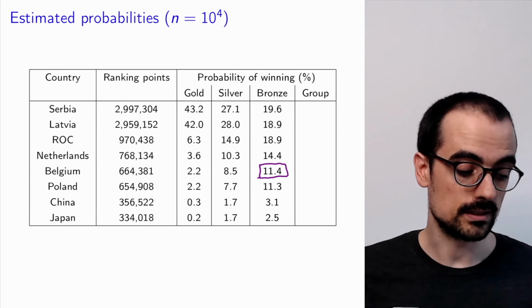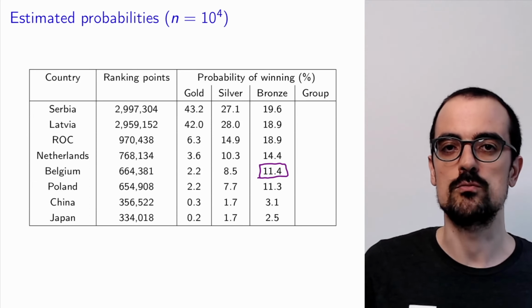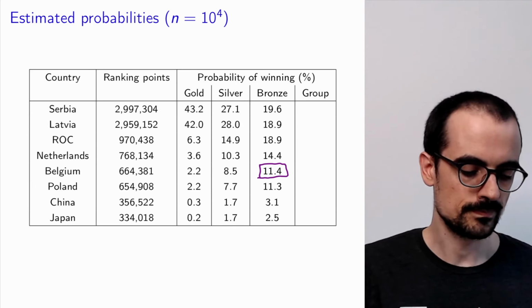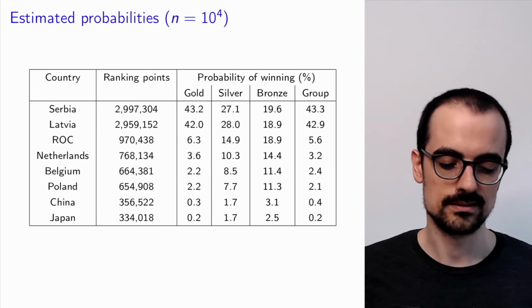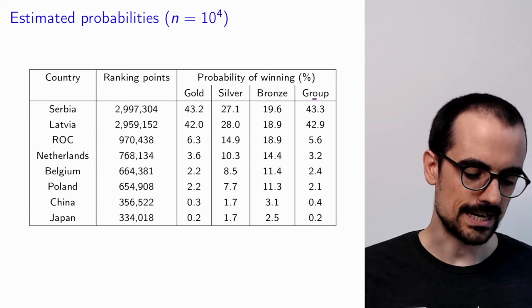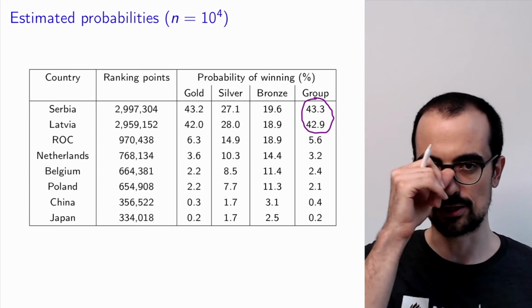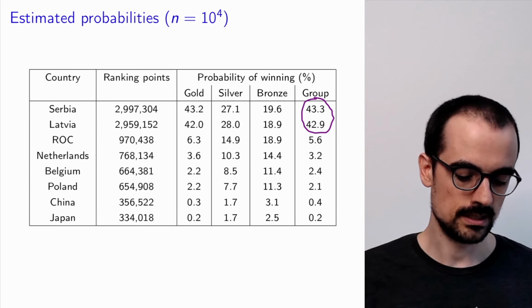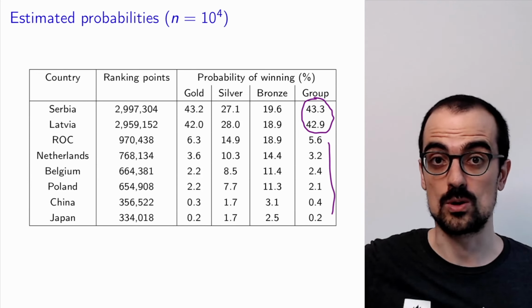Now let's take a look at the probabilities for winning the group. So this is the probability of winning the group according to the model. We see that they're kind of similar to the gold medal game, although they're slightly higher for the two main teams, Serbia and Latvia, and they're lower for the rest. This kind of makes sense because in the group stage, they're playing each other all the time.